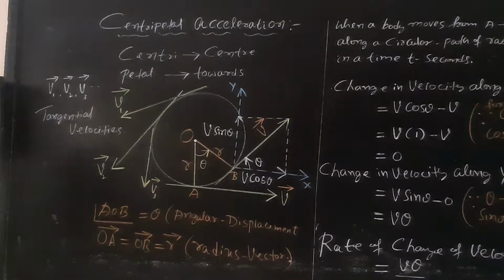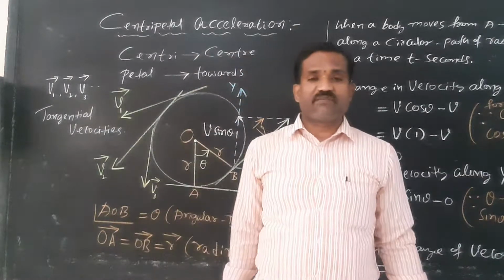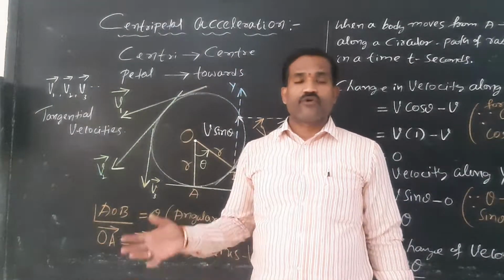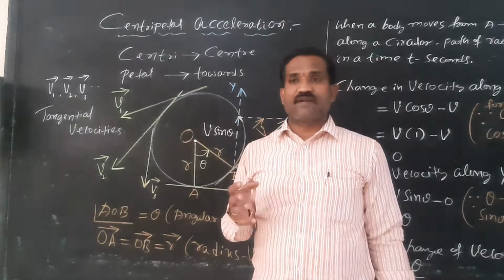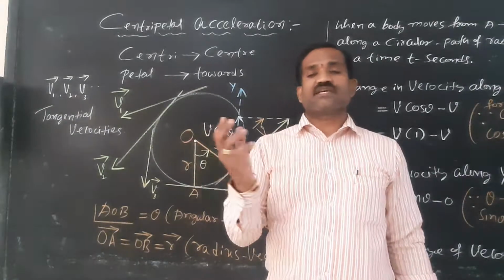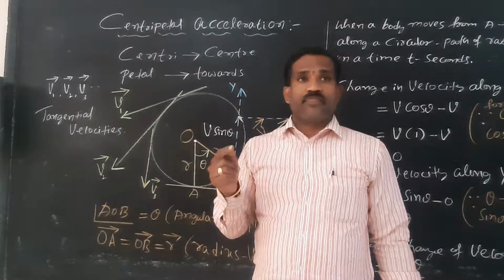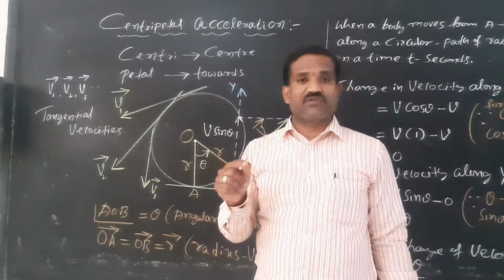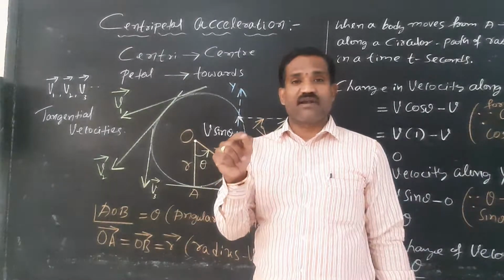Hello students, we'll continue the motion, two-dimensional motion. Today, in case of two-dimensional motion, we had a discussion on uniform circular motion, right? In case of uniform circular motion, a particle or a body continuously moves on the circumference of a circle with a constant speed v. The tangent drawn at any point on the circular path will give the direction of velocity at that point at that instant of time. This is what is called tangential velocity.